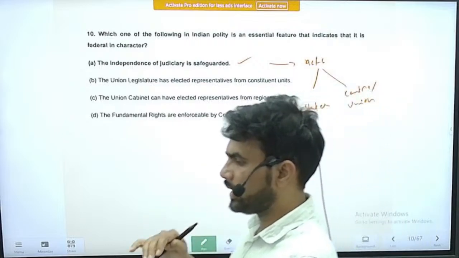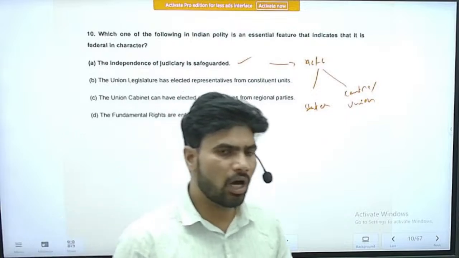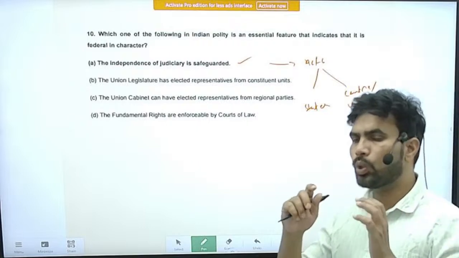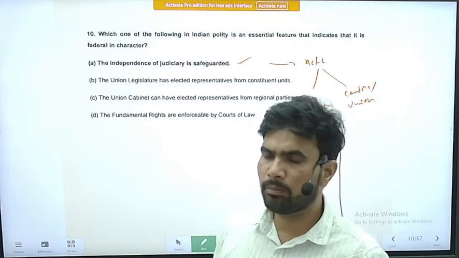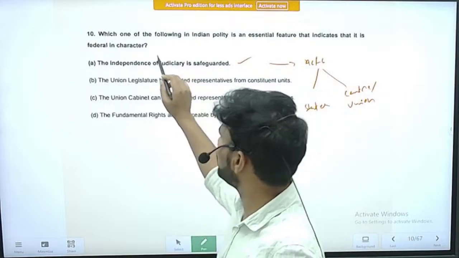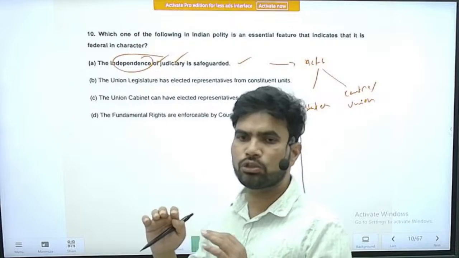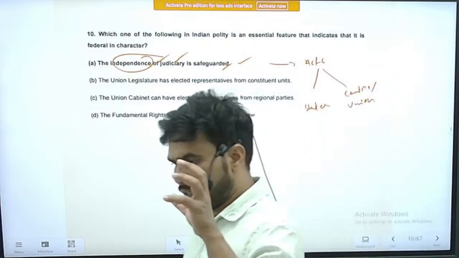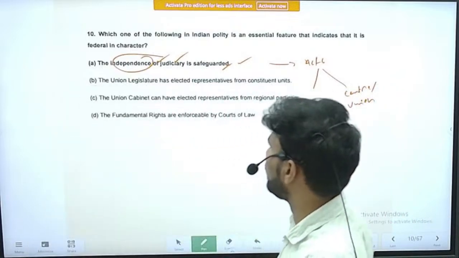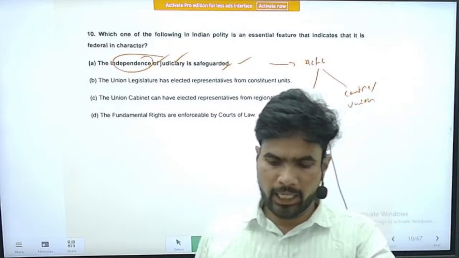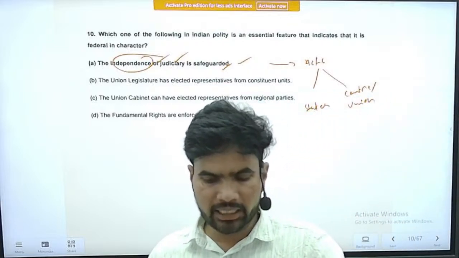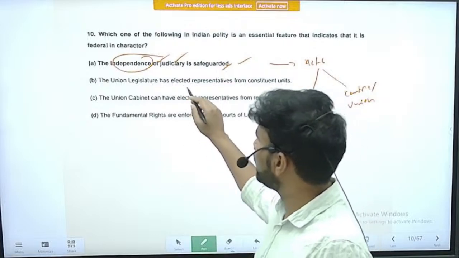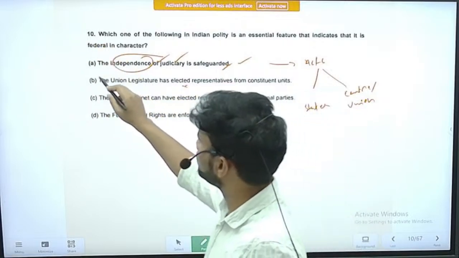There needs to be an independent agency which acts as an arbitrator in disputes between the center and the states. To act in an independent and transparent manner, that body should be autonomous and independent, and its independence has to be protected. Because of that reason, this feature becomes one of the essential features of federalism in the country. We also see other features, like the union legislature has elected representatives from constituent units. So it need not be a federal feature. It is actually a feature of democracy.